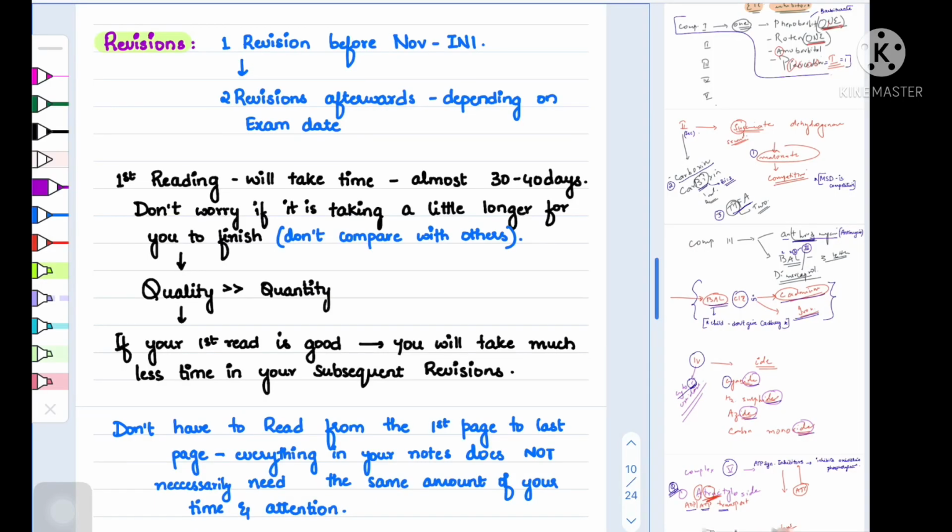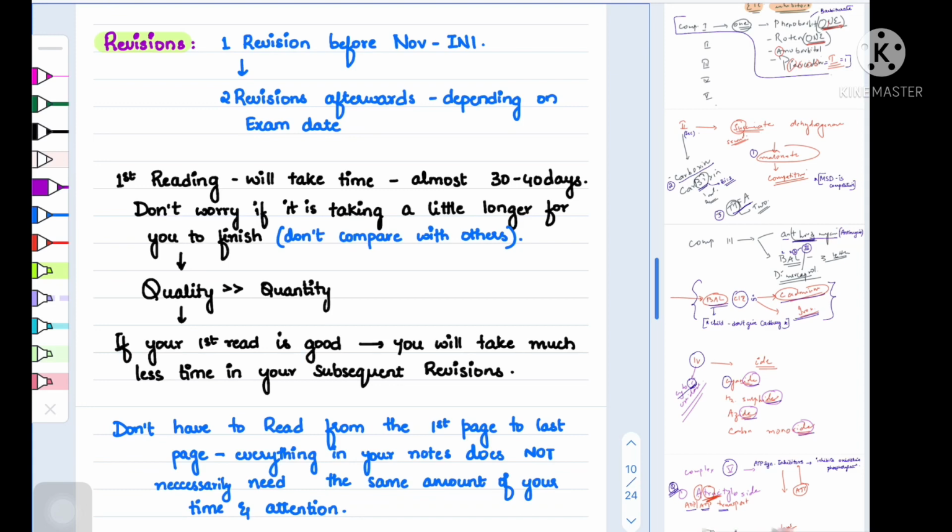Revisions. You should ideally finish one reading along with making your notes for the subject-wise test, DT, etc. This has already been discussed in the first part of this video. You will find the link in the description. Do check that out because you will not understand what I'm talking about otherwise.